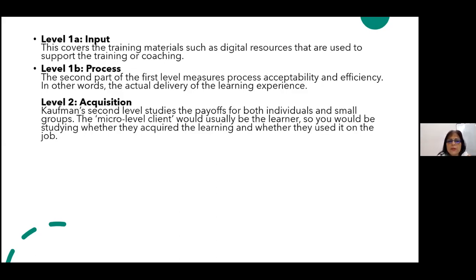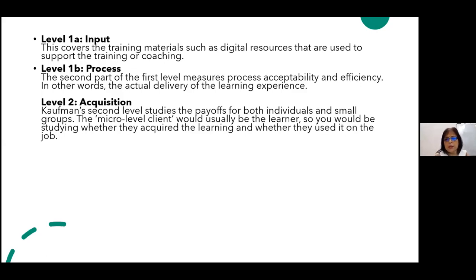Then level 2 is the acquisition. Now this second level studies the payoffs for both individuals and small groups. And it is also the micro level, where the client would usually be the learner, the person who is using it here. You will see that there is a lot of jargon or many terms that are used here, micro, mega, etc. So it is how much the learner has learned.